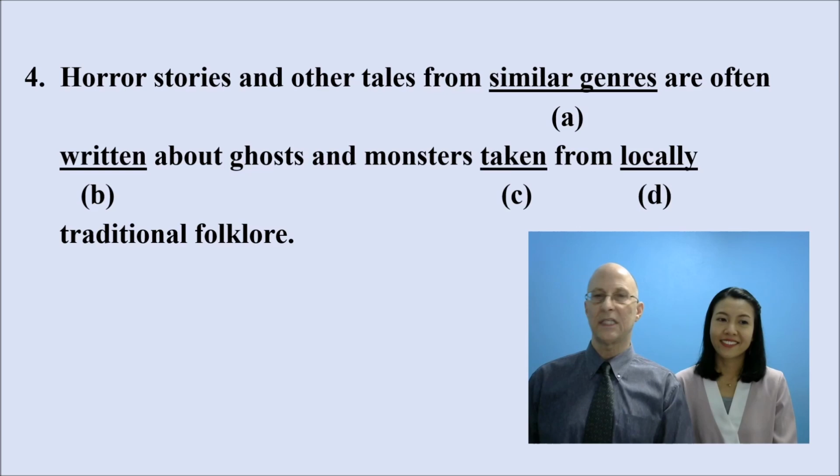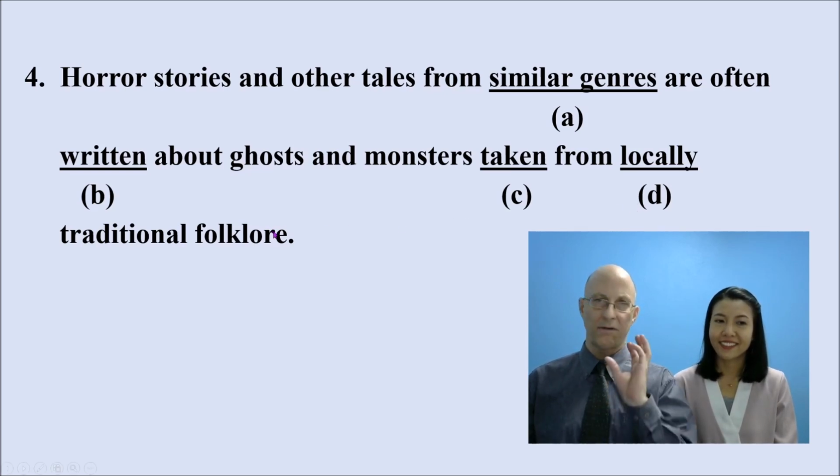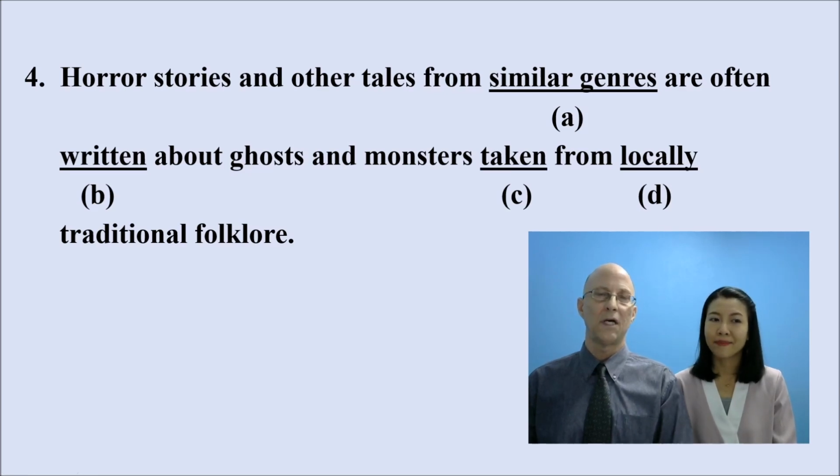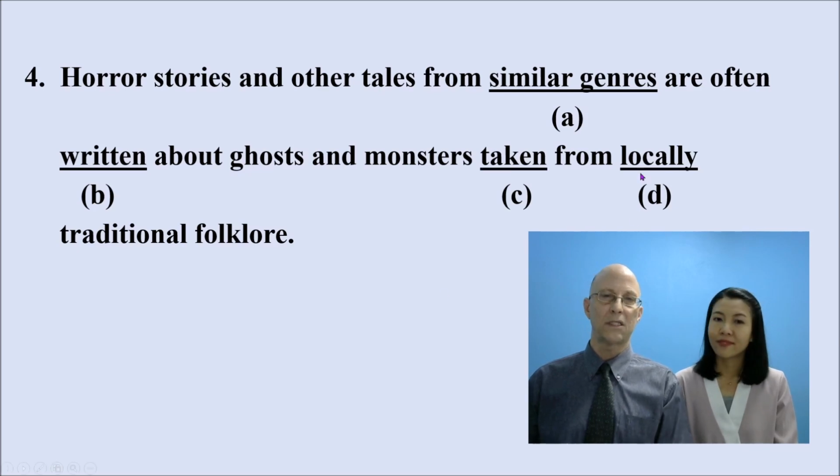What's left is D, locally traditional folklore. A little bit difficult if you're thinking about grammar rules only, because it is true that an adverb can come before an adjective, but only if that adverb describes the adjective. For example, very beautiful. You have an adverb and an adjective, and the adverb is describing the adjective. But in this case, they should be parallel adjectives.